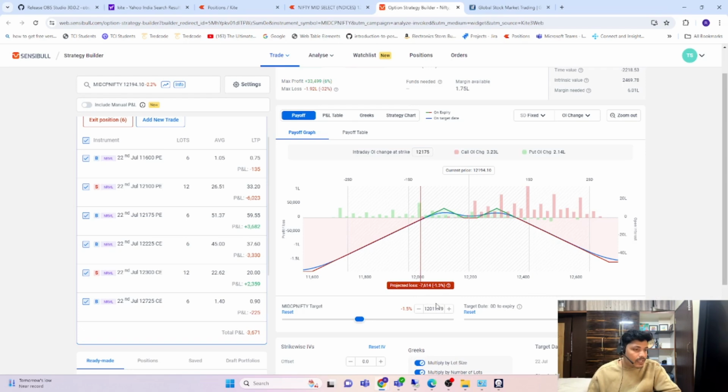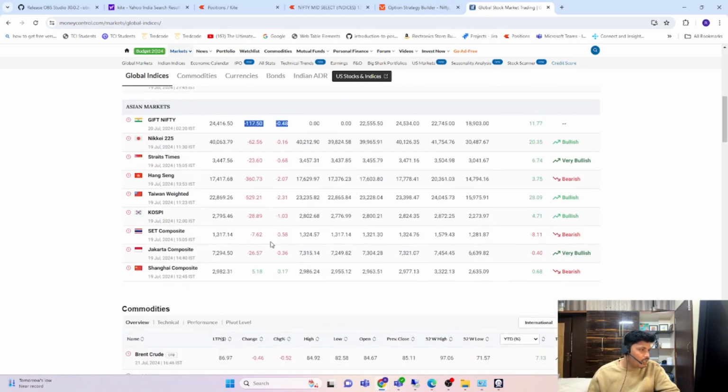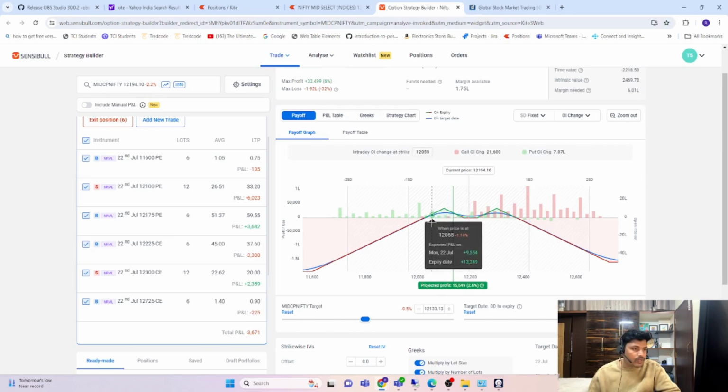If the market opens gap up or neutral, say at the same price, then I'm going to make very good money. By these scenarios, the global markets, the US market, the European market, everything is looking red only. And if this market opens 1 percent or 0.8 percent down, then it is very good.